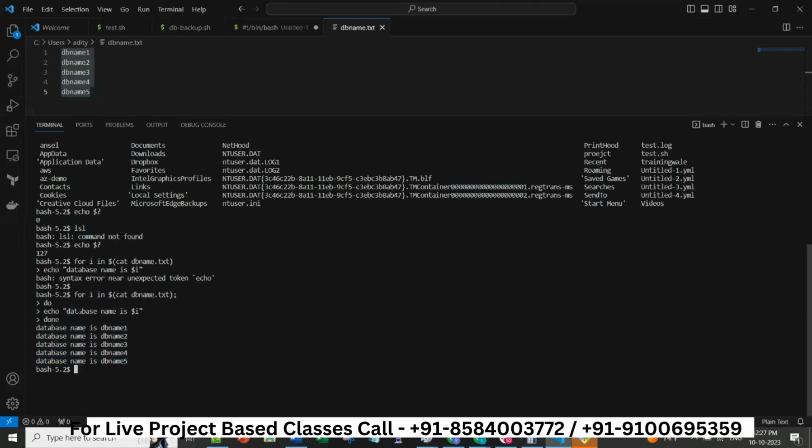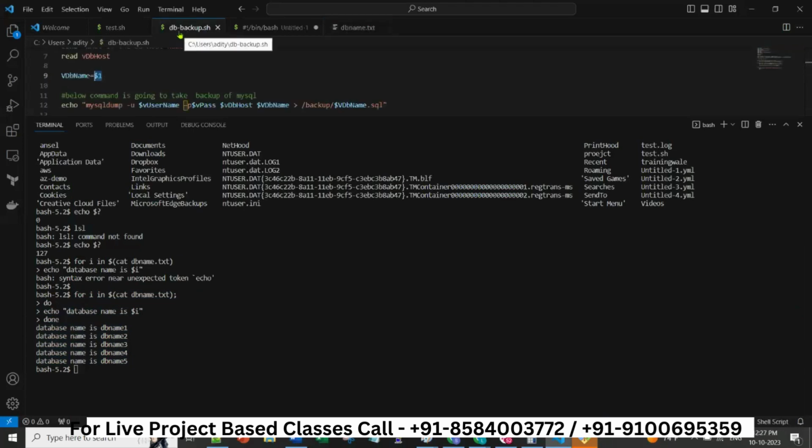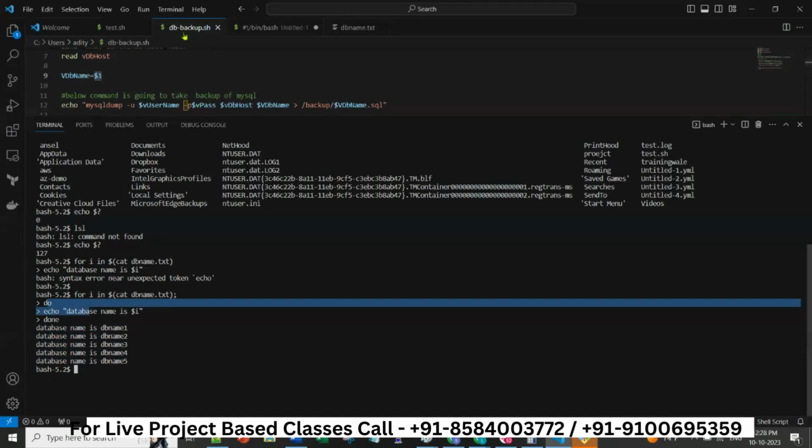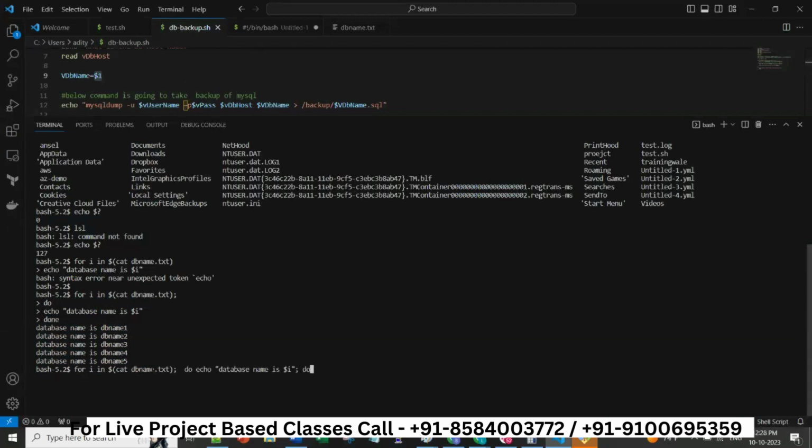Now what is the task I am trying to do? I wanted to run this dbbackup.sh 5 times. So I will replace this echo command with the sh command. I will type for, then do, and then sh space dbbackup.sh $i, so the script will run, and then I will type done.